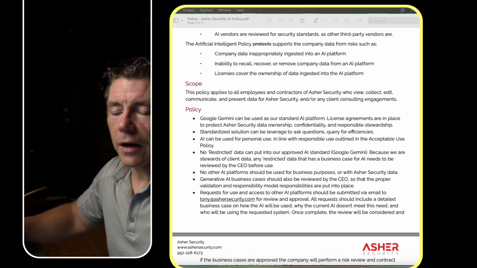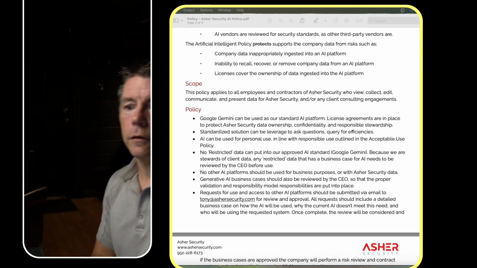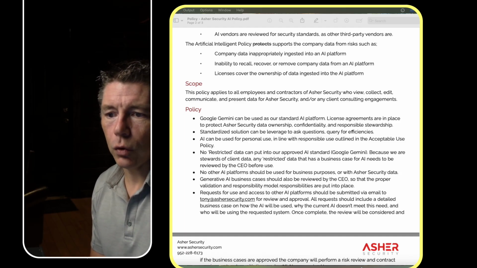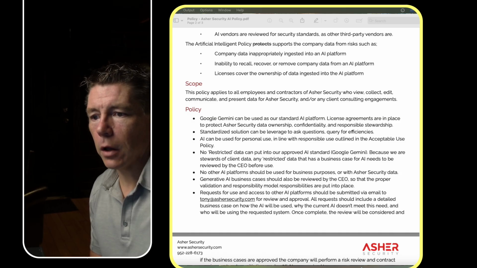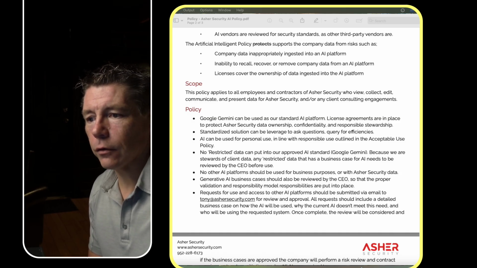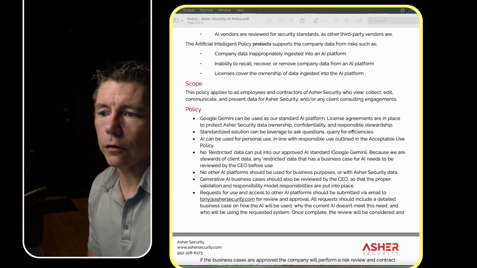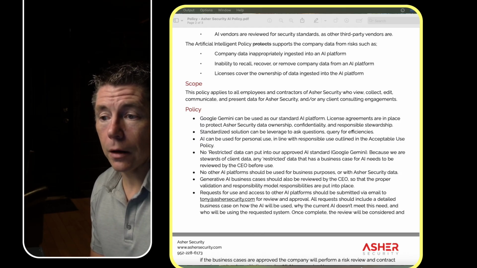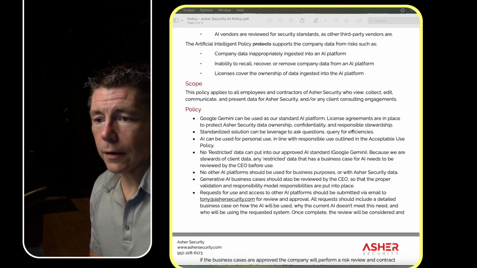The next section, so this is section 2. I should have numbered these as scope. Really, who does this policy apply to? Who do you want it to apply to? So for us, this policy applies to all employees and contractors of Azure Security who view, collect, edit, communicate, and present data for Azure Security and or any client consulting engagements. So we're really trying to keep this wide. Anybody that touches our data or has access to any of our client data, we protect that at the highest level. So we'll touch on that here a little bit later, what we're going to do about that.